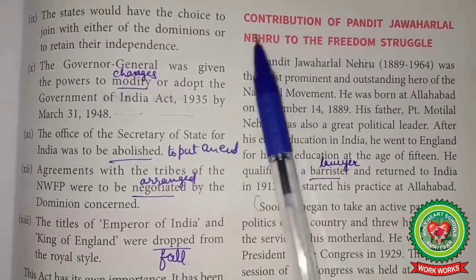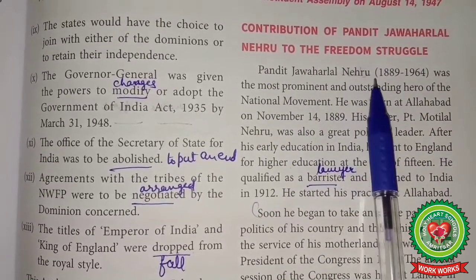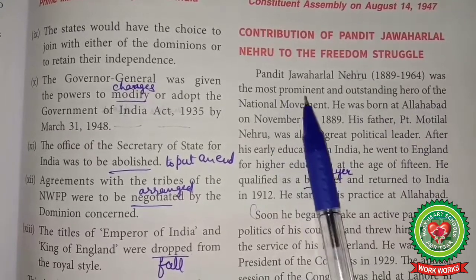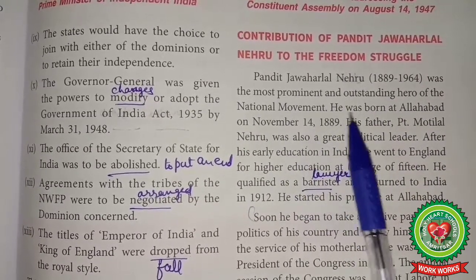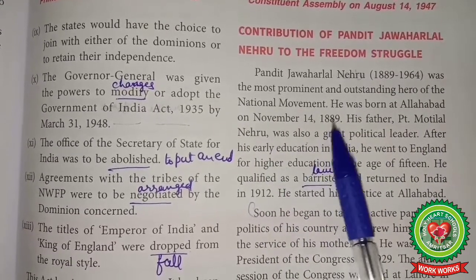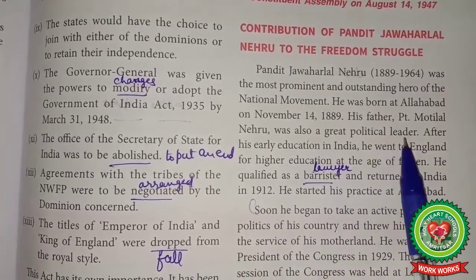Contribution of Pandit Jawaharlal Nehru to the freedom struggle. Pandit Jawaharlal Nehru, 1889 to 1964. He was the most prominent and outstanding hero of the national movement. He was born at Allahabad on November 14, 1889. His father, Pandit Motilal Nehru, was also a great political leader.